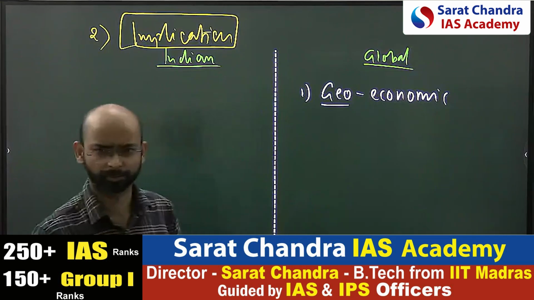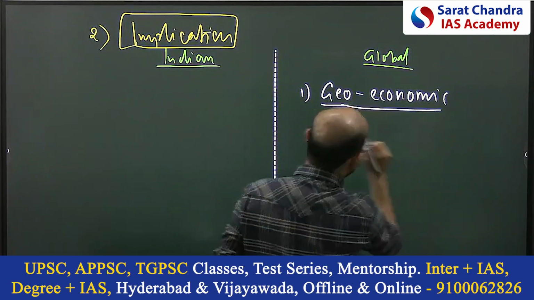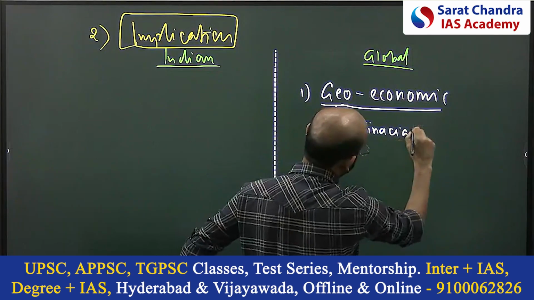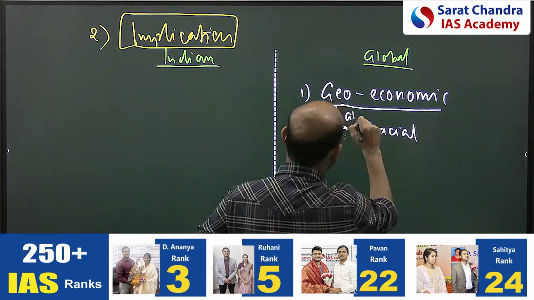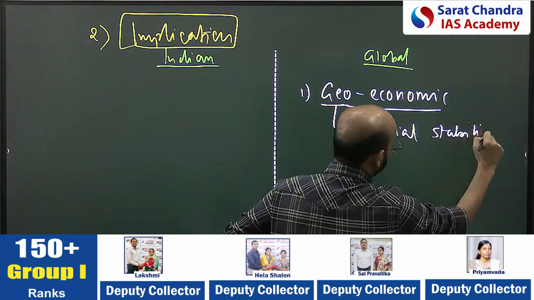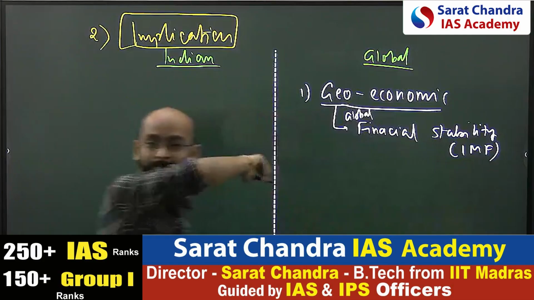You can think about those things, right? Here, geo-economic, when you talk about global financial stability, use the word global financial stability. And you can link the IMF. This report is released by whom?